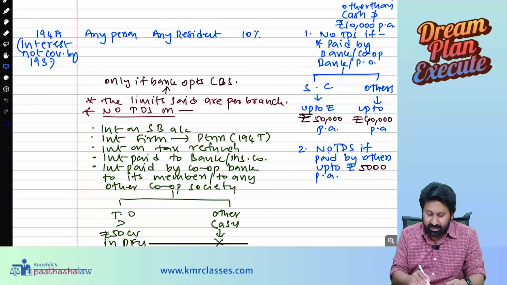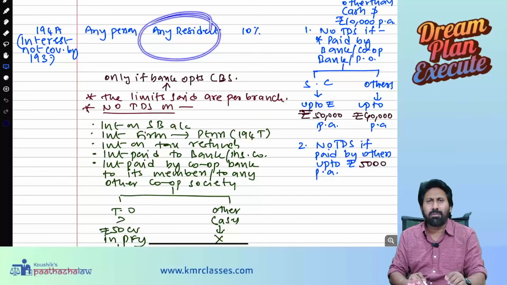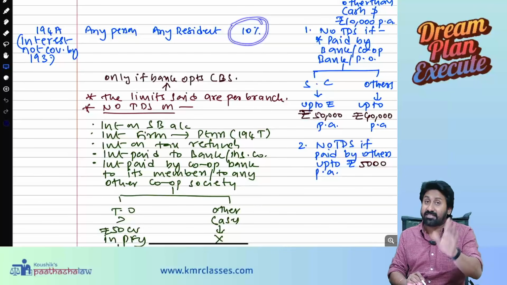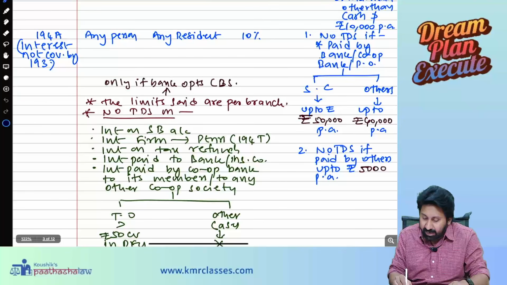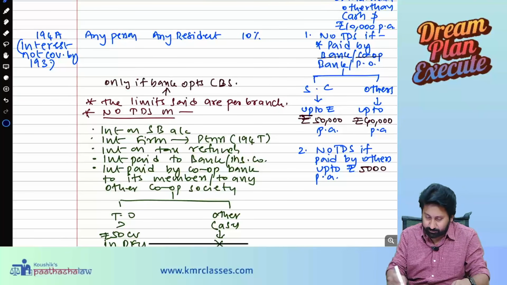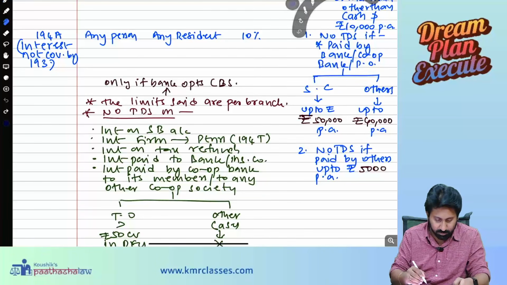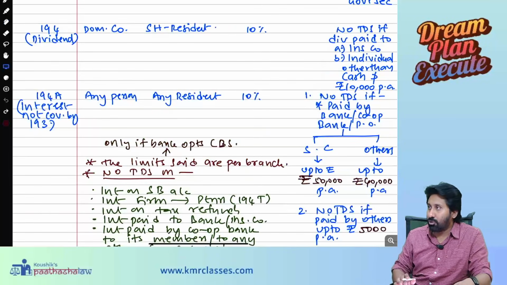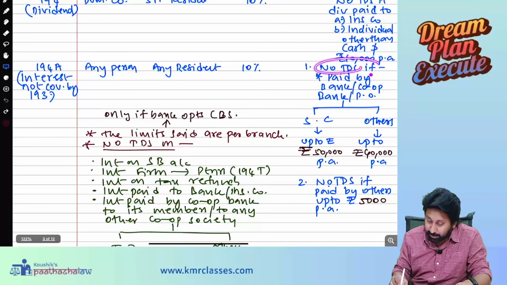Okay, note it. See, I am paying interest. Payer: any person is paying, to whom? Any resident. How much? TDS is 10%. No TDS if paid by a bank or a cooperative society.